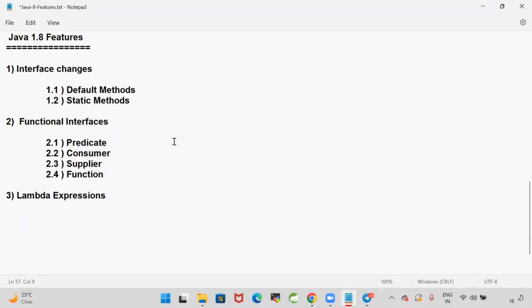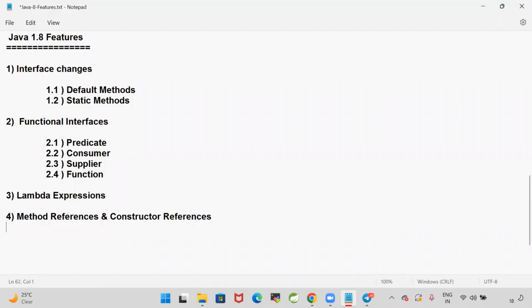Okay, guys. And the next one, they provided a concept called method references. Method references and constructor references, this concept they also provided.